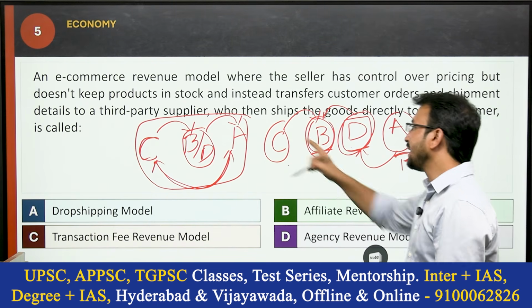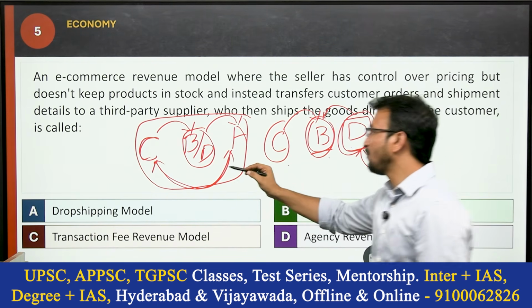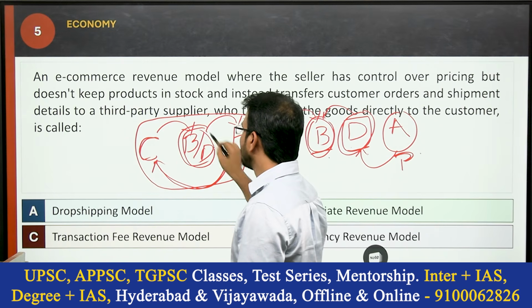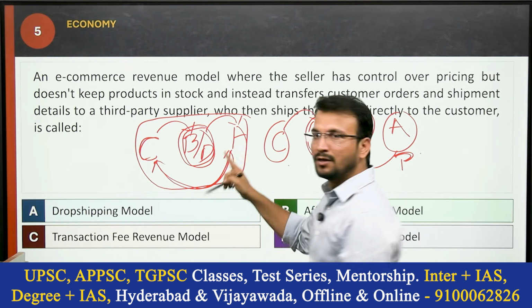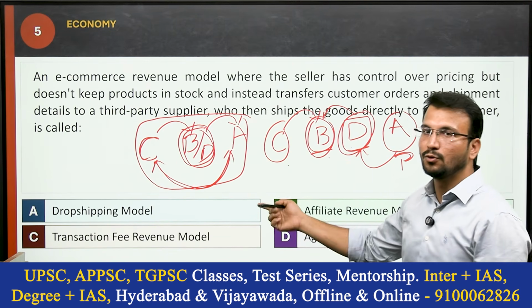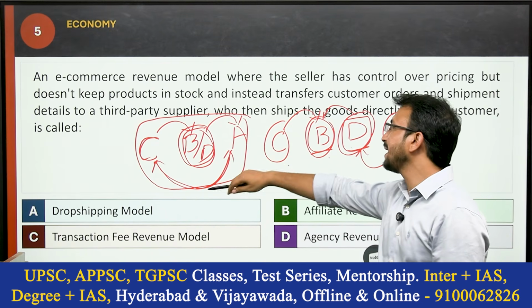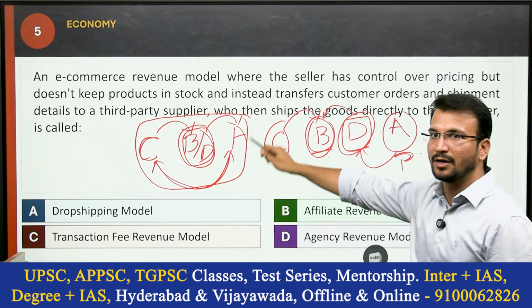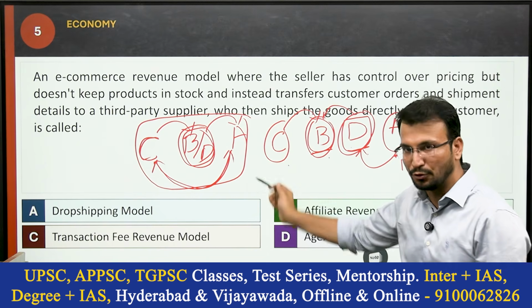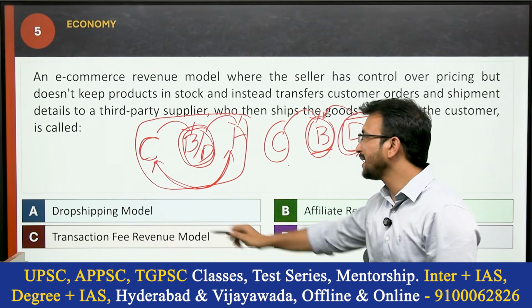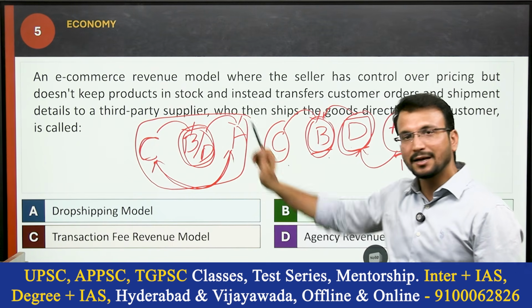But in this case, the platform and the supplier don't maintain any stockpiling, stocks or warehouses. They will directly send the details of the customer to A, the supplier, the producer. So the producer directly ships the product to the customer.